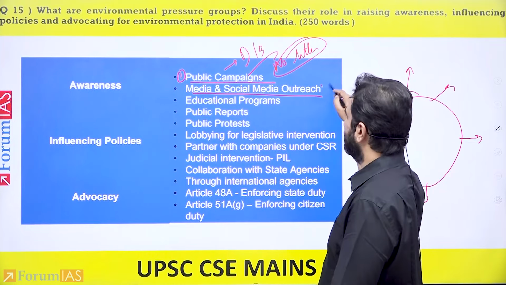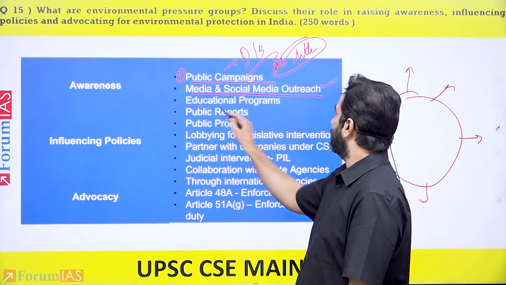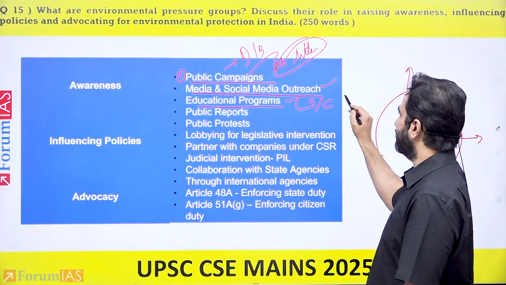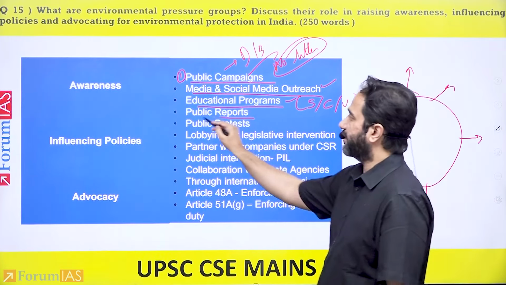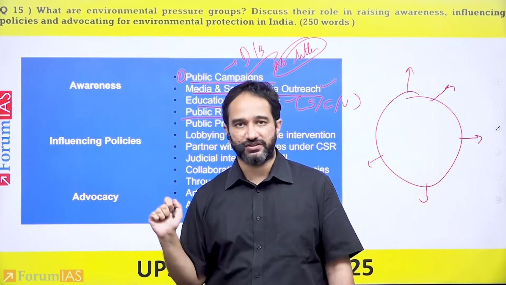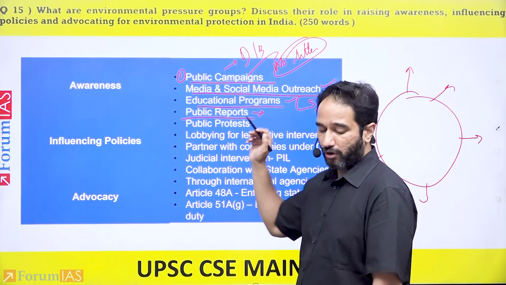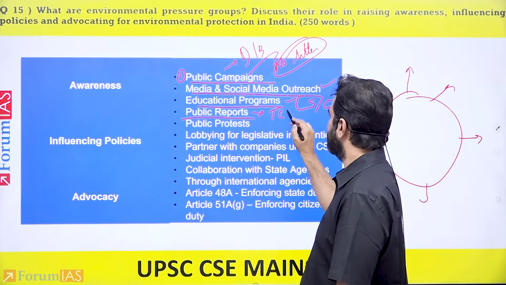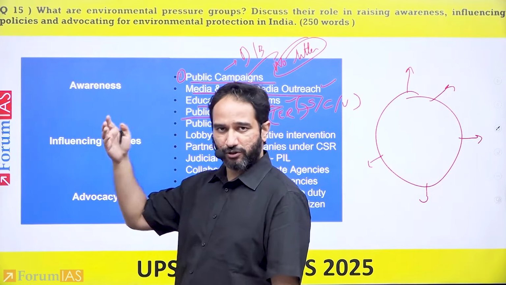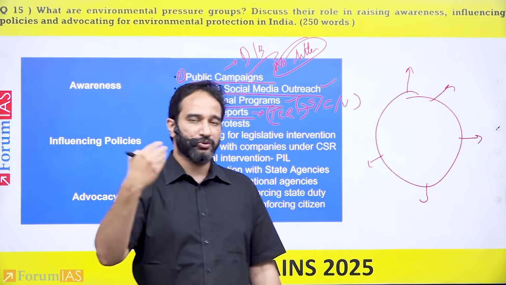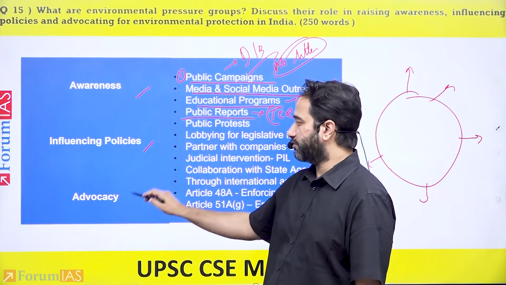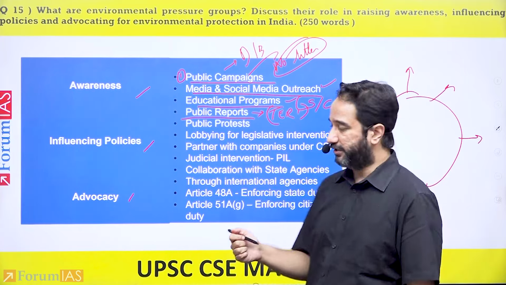Further, there can be social media outreach, and educational programs that can be undertaken in schools, colleges, universities, and otherwise. There can be public reports that have come out from various agencies. So you can give the example of TERI or other private organizations that come out with these types of reports which seek awareness, influence policy, and advocate.